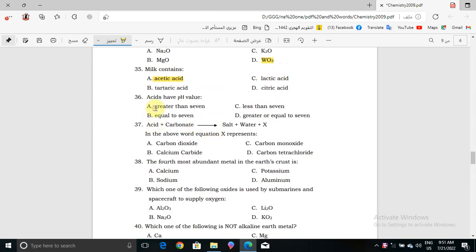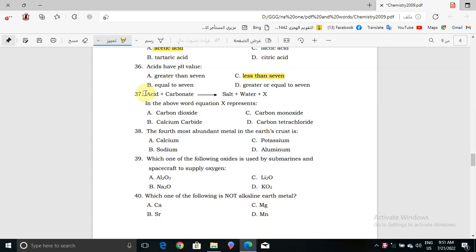Question number 36, acids have pH value what? Greater than 7, equal to 7, less than 7, or greater or equal to 7. The correct answer will be less than 7, but greater than 7 it is base. Okay, and equal to 7 it's neutral. Now question number 37, acid plus carbonate will give us salt plus water plus X. What is X? It will be carbon dioxide.